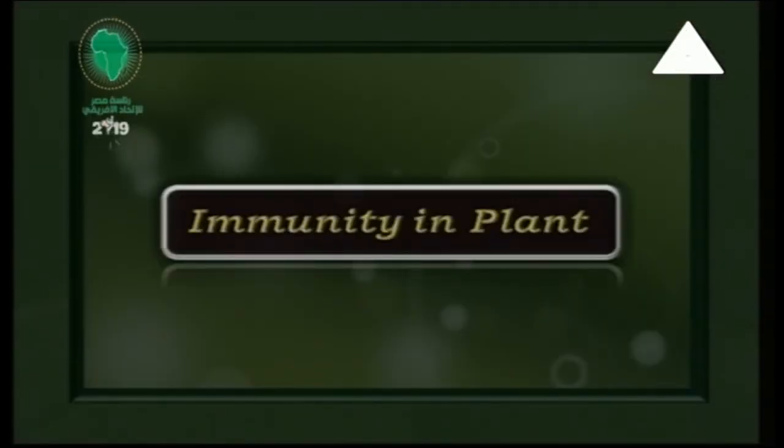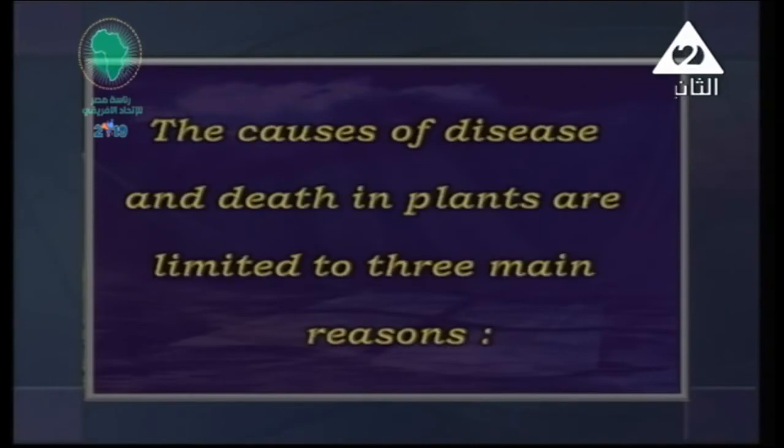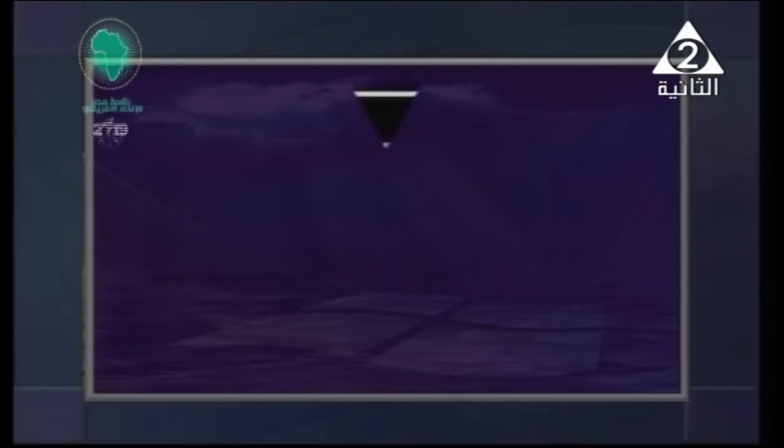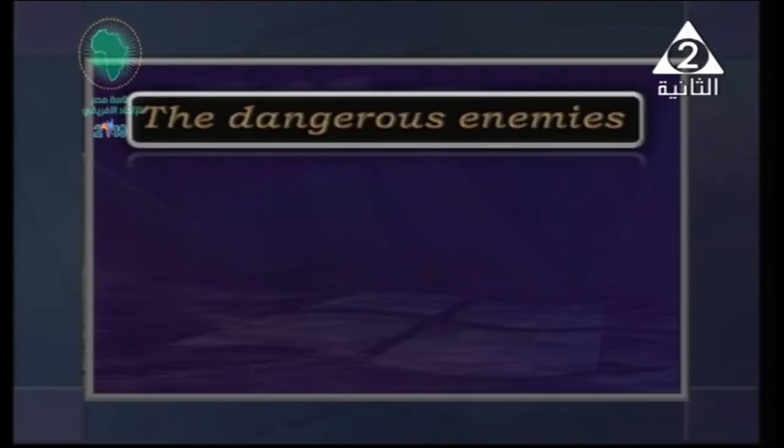Number one, we're going to start with immunity in the plant. The causes of disease and death in plants are limited to three main reasons. So how many reasons do we have for killing or destroying plants? We have a lot of reasons, but right now in our curriculum we have just three main reasons. Number one, the dangerous enemies.